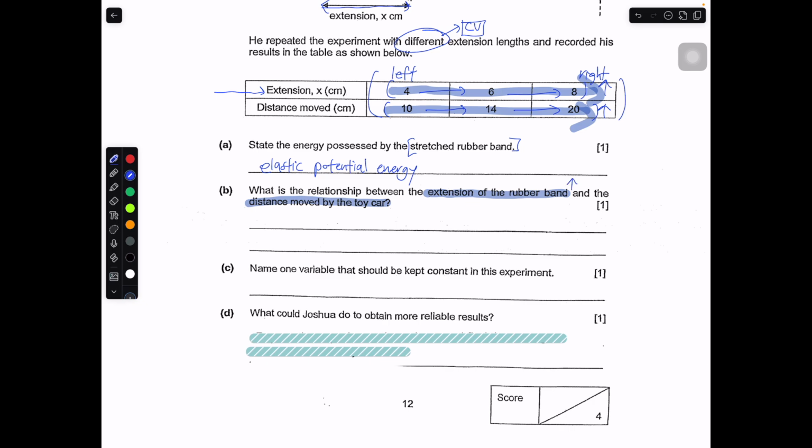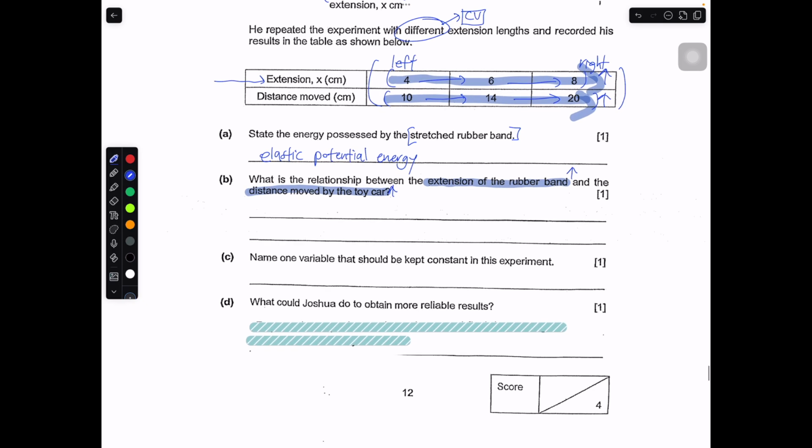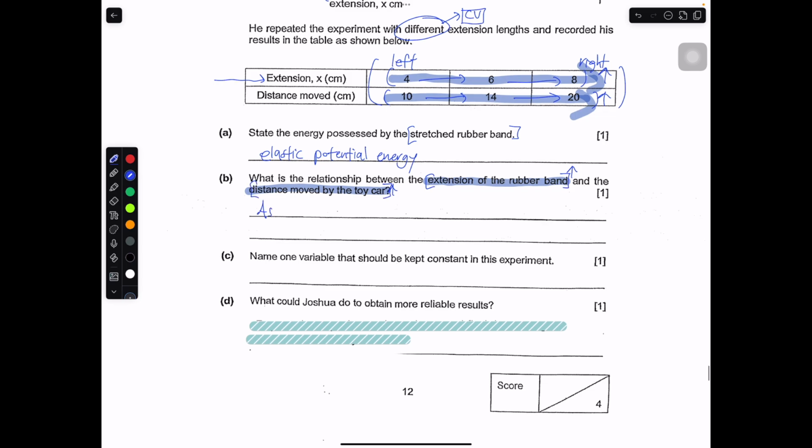Okay, so how do I do it? Since I already know it increases, I will just have to copy exactly the variables that have been given. That will be the best way. So as the extension of the rubber band increases, the distance moved by the toy car increases. Okay, this will be a very direct question.